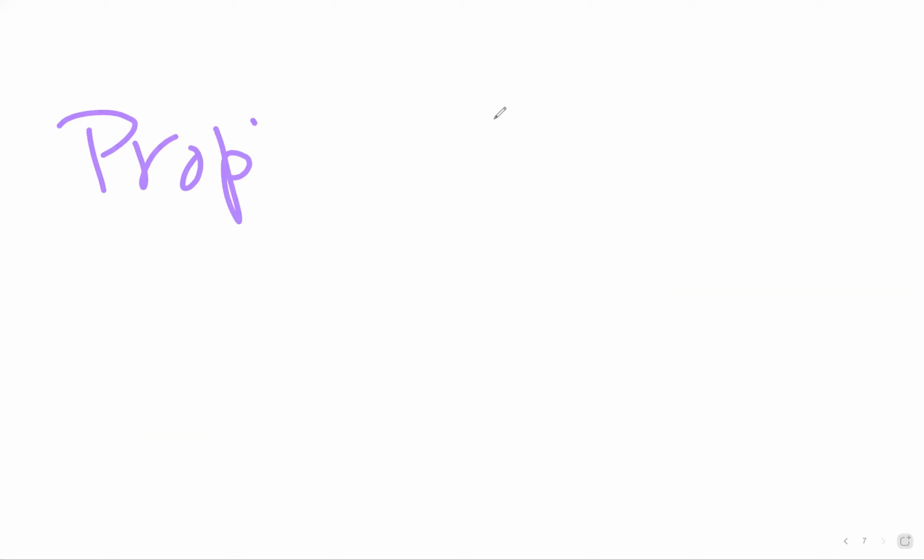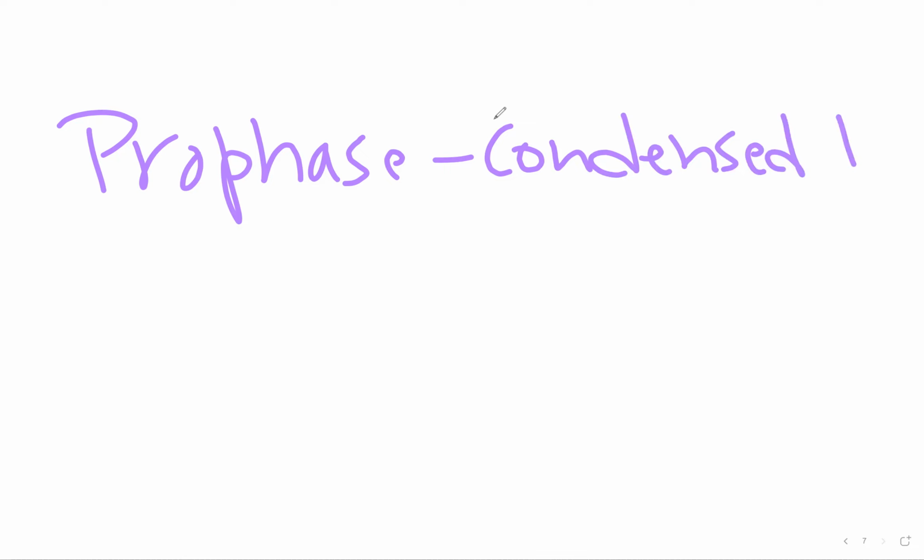When talking about prophase, we need to remember the phrase condensed DNA. So what is condensed DNA?